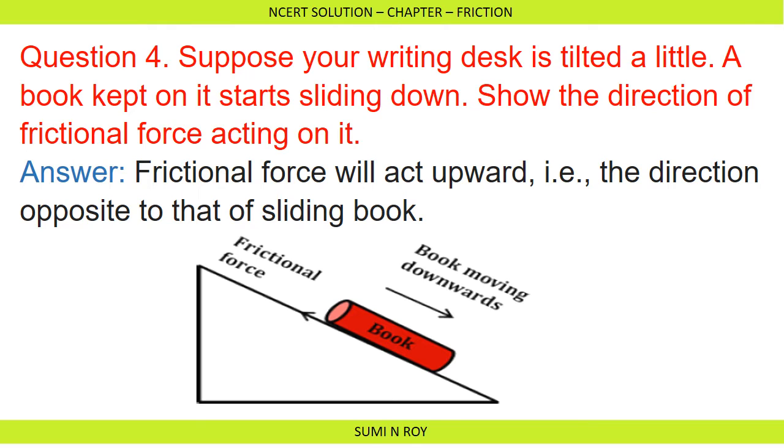The next question is: suppose your writing desk is tilted a little. A book kept on it starts sliding down. Show the direction of the frictional force acting on it. The frictional force will act upwards, that is, in the direction opposite to that of the sliding book. Because we know that friction always acts in the opposite direction, and if the book is sliding downwards, then the friction will act upwards. You can see it indicated with the help of an arrow.